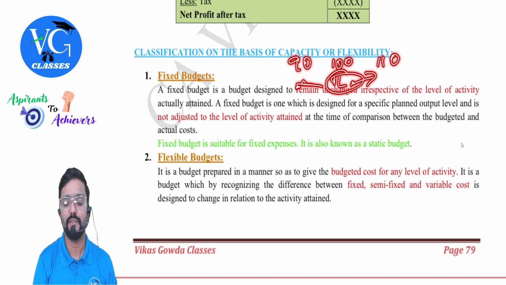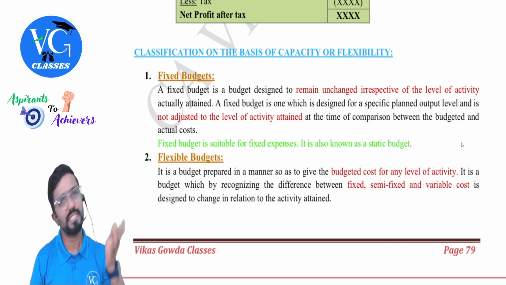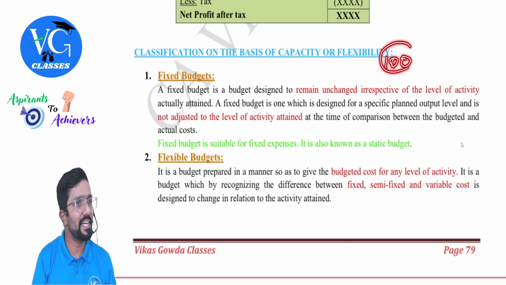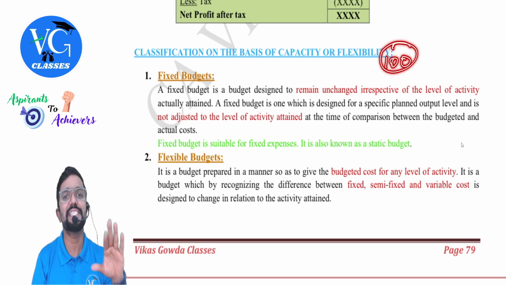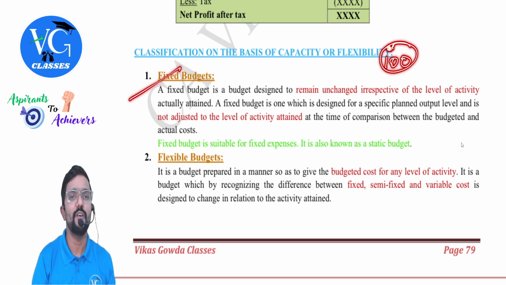Sir, this is a fixed budget where your cost will not vary with the level of output. That means you can follow this budget only if your cost is fixed cost, or if you know that you can exactly produce 100 units. The target is to produce 100 units, and you know that you will end up producing exactly 100 units. Only then will you follow a fixed budget.